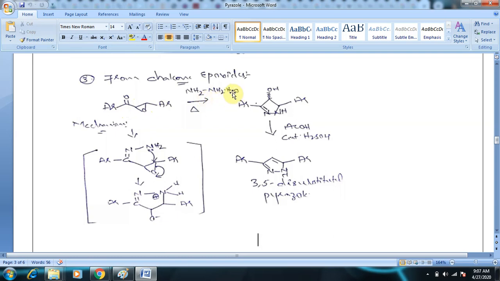So what happens, you can see here the first carbon, the oxygen atom is removed with the hydrogen to go out as a water molecule, and the nitrogen is doubly bonded to carbon, and the nitrogen is linked to the second amine group. So this is like a hydrazone.